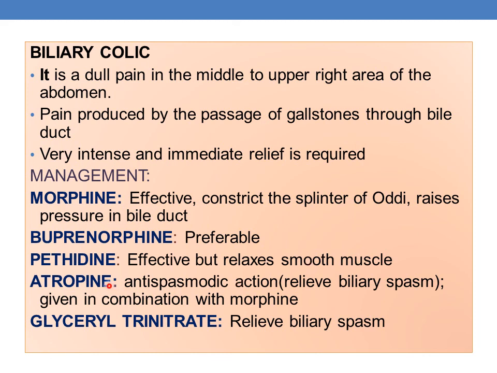The next drug is atropine. It has antispasmodic activity, that is, it relieves the biliary spasm, and it is usually given in combination with morphine. Another drug is glyceryl trinitrate. It relieves the biliary spasm.